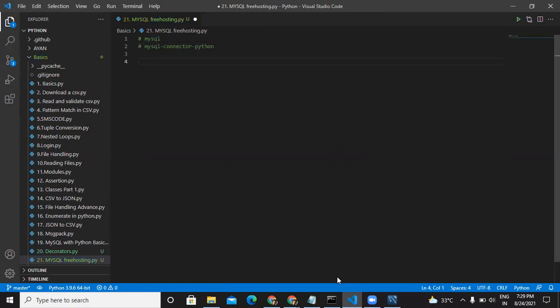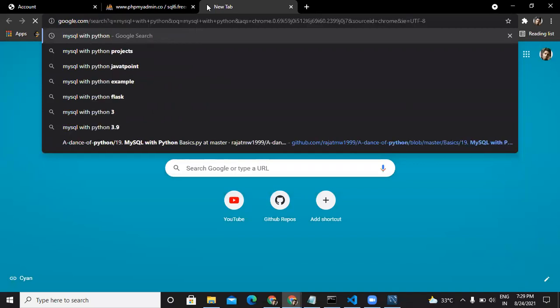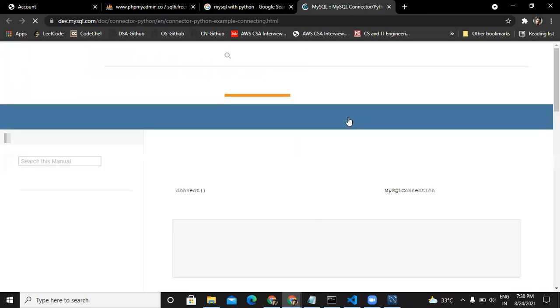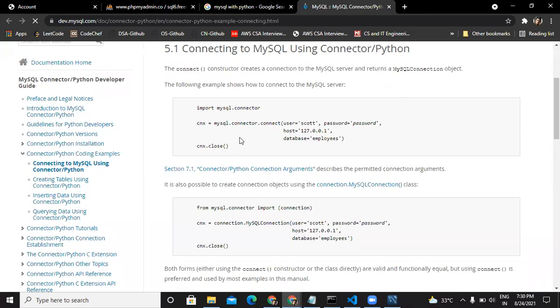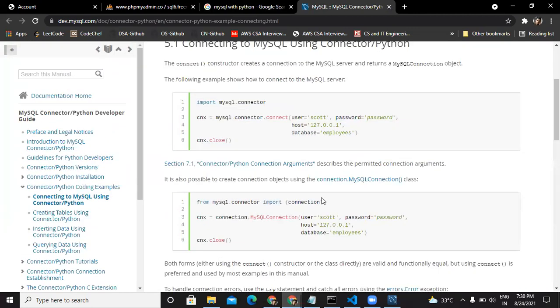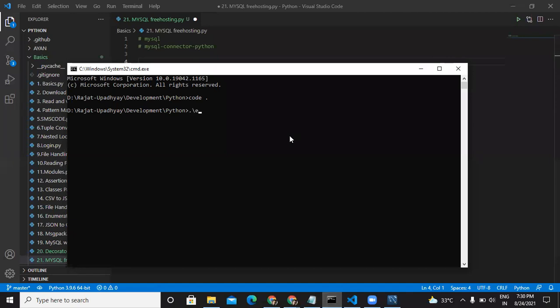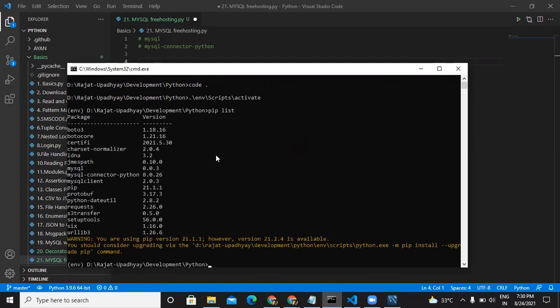So let's just jump over to the official documentation of MySQL with Python. This is the starting boilerplate code, so we'll jump over to this also. But before that, let's just activate our virtual environment. Okay, I've activated the virtual environment. I'll just write pip list, and you will see that MySQL connector Python and MySQL are already installed here, right?